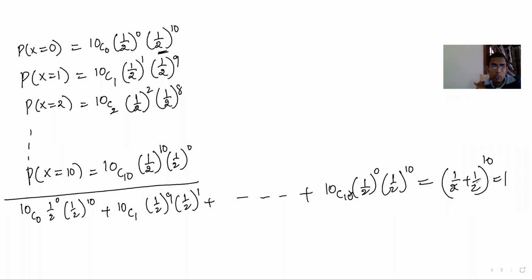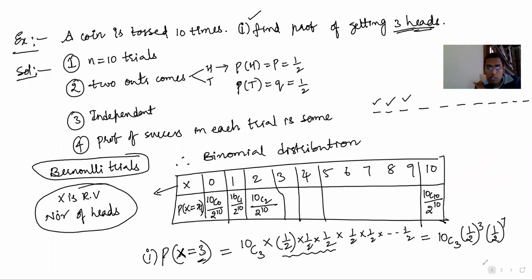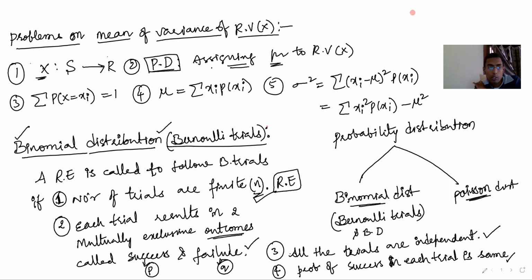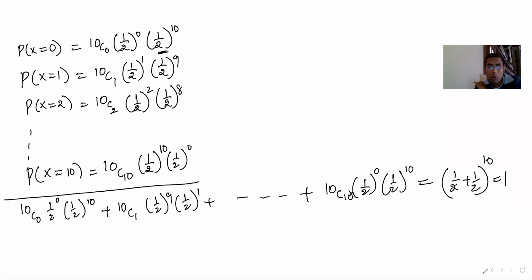So this is binomial distribution. I am continuing with the definition. This is an example I gave, but I will continue with the definition of binomial distribution.